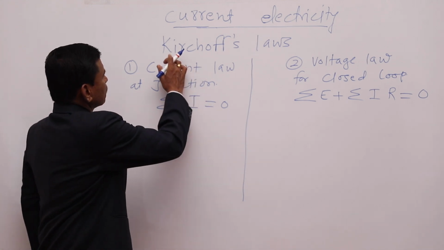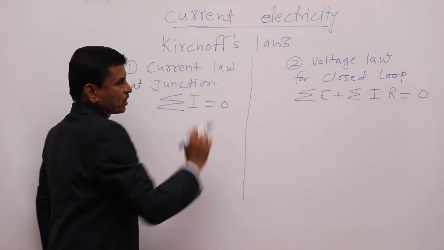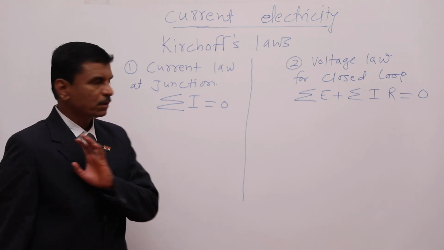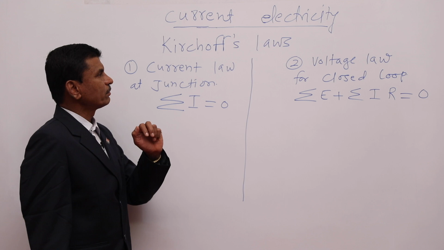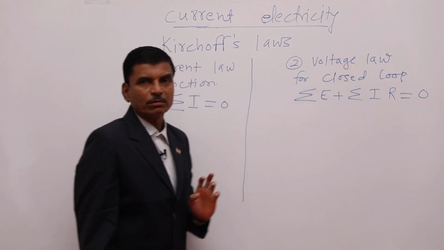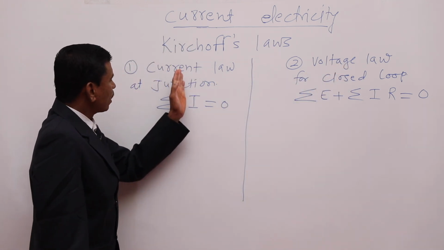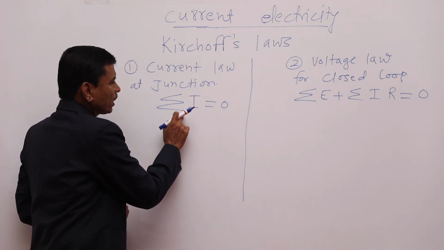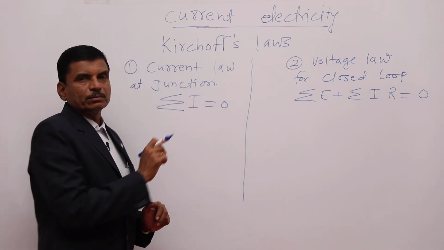See here, we will see Kirchhoff's laws for electricity. Scientist Kirchhoff has given two laws. The first law is called the current law and the second law is the voltage law. In the first law, what is the statement? At a junction, the sum of all currents is equal to 0.